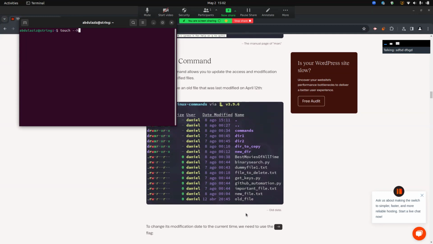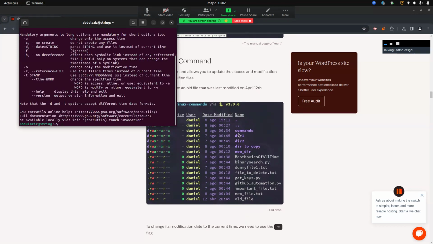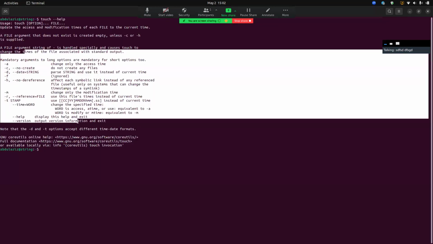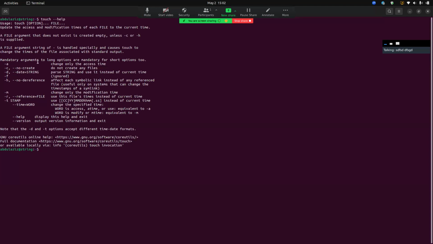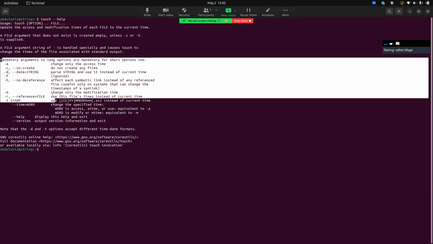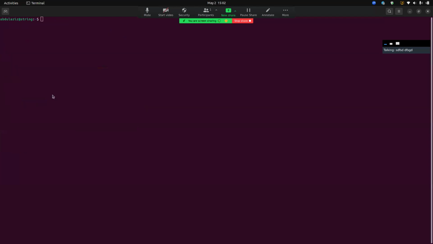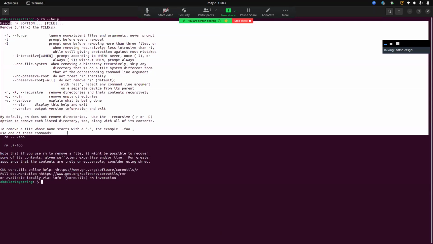double minus and help. And here, as you can see, all of the operators and all of the mandatory arguments to long options are mandatory for short options too, and it can help you. Just rm --help, and you can see for rm.